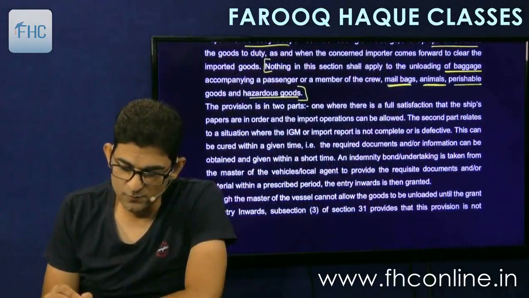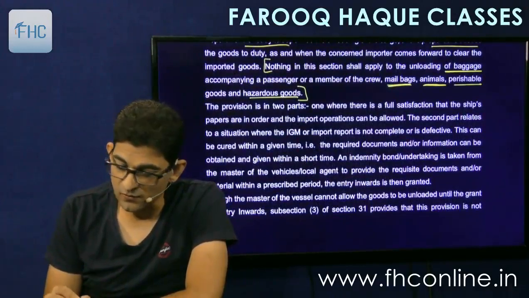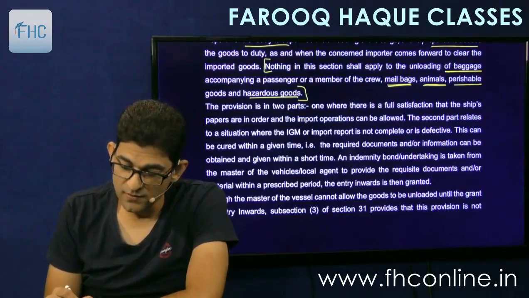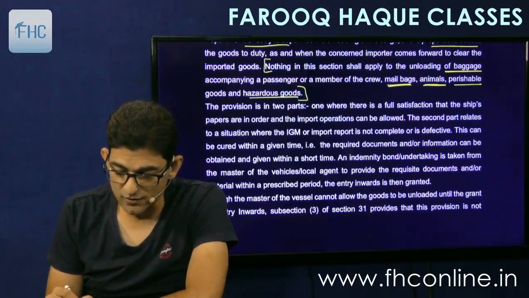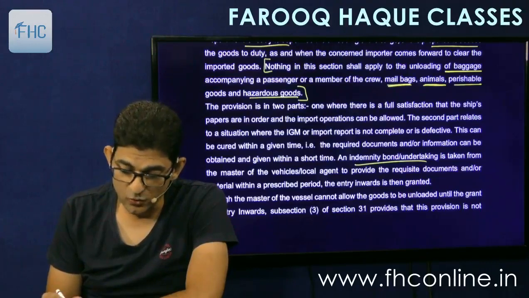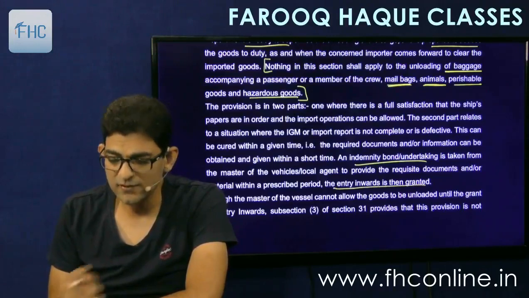Then the provision is in two parts. One which is full satisfaction that the ship's papers are in order and the import manifest is complete. The second part relates to situation where the IGM import is not complete. This can be cured within a given time. The required documents and all information can be obtained and given within a short time. An indemnity bond undertaking is taken from the master of the vessel or local agent to provide the requisite documents and or material within the prescribed time, and the entry inward is then granted.